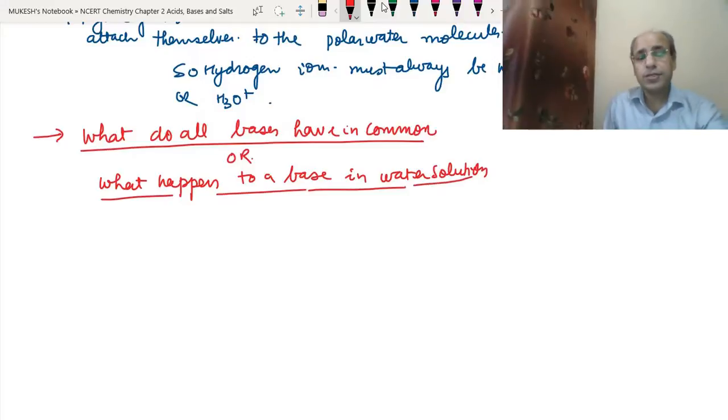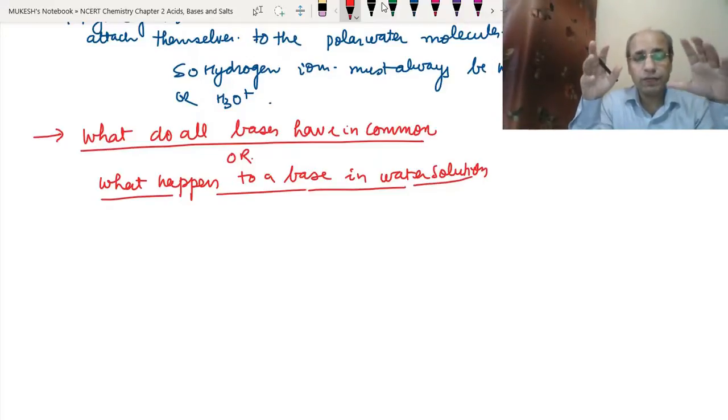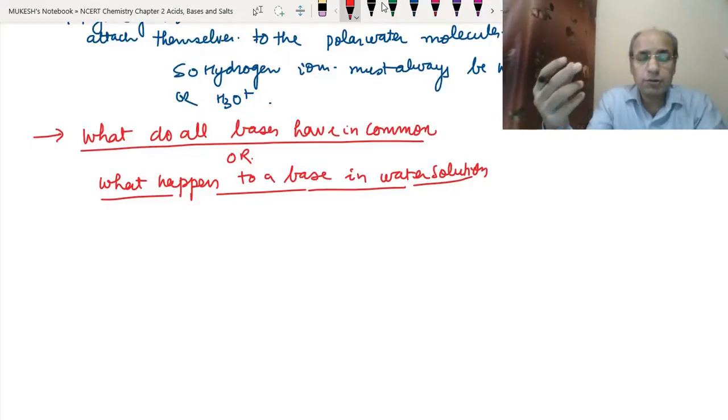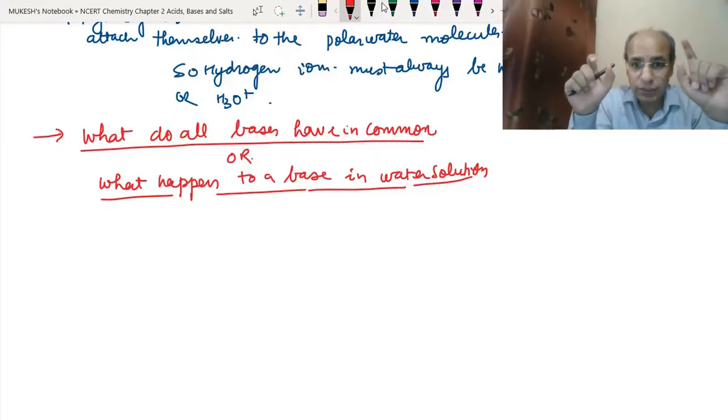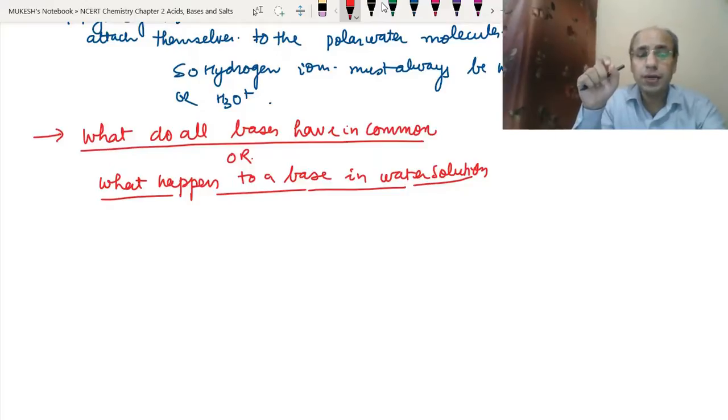We have studied the properties of bases. What we have found is that most of the bases have similar properties: they react with non-metallic oxides, they react with acids, and they have an effect on different indicators. So most of the bases have this in common. But you must have found one more thing. If we write sodium hydroxide, potassium hydroxide, aluminum hydroxide, they have one thing in common, that is the hydroxide. Hydroxide is a negative ion, which is responsible for the basic behavior of the base.